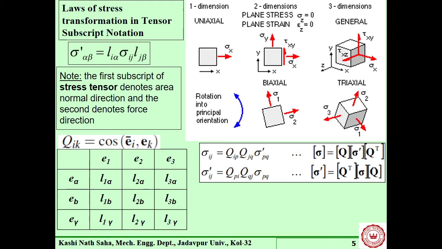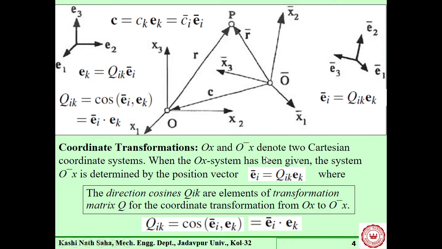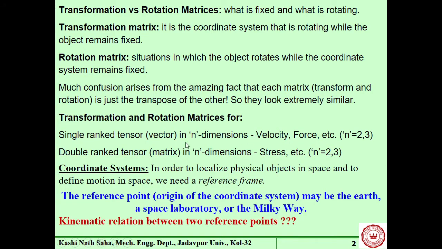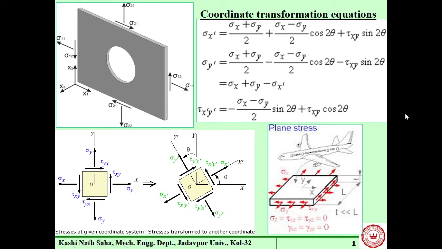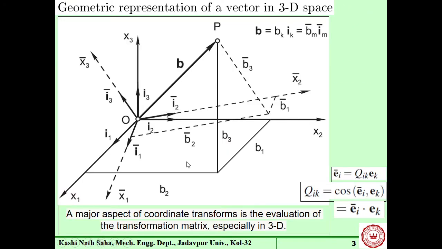So now what happens? This is the tensor describing the object which we are going to transform. Like here, the object can be a vector quantity, it can be a matrix quantity, it can be velocity, force, stress, whatever, in 2 dimensions or in 3 dimensions. And for each of these dimensions, in 2D also we have a transformation matrix, in 3D also we have a transformation matrix.